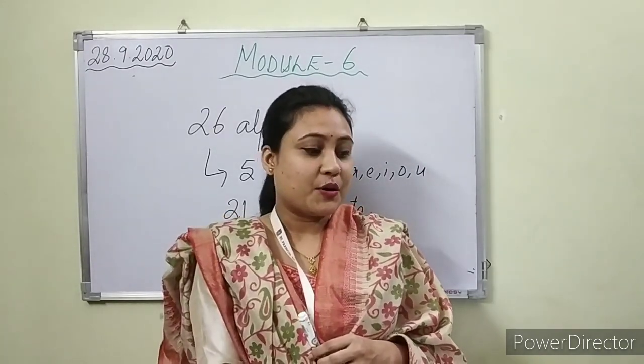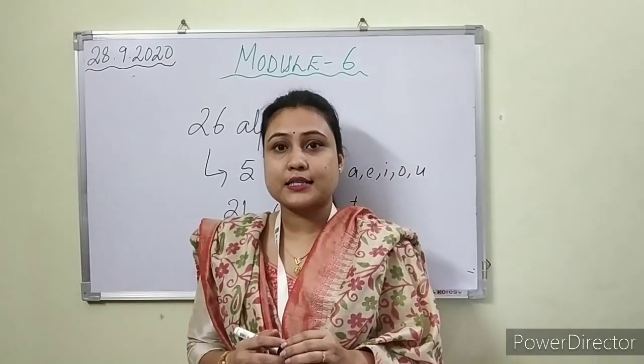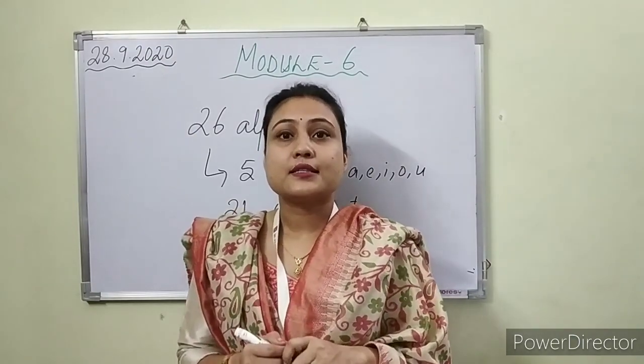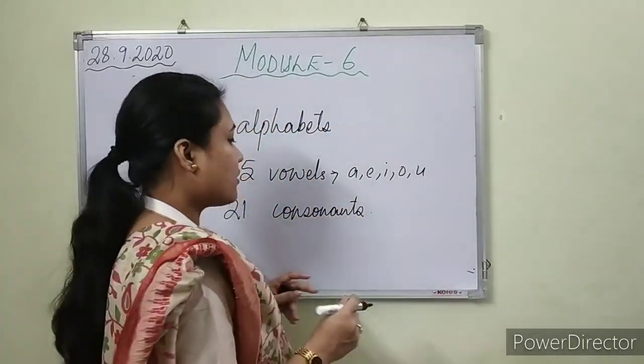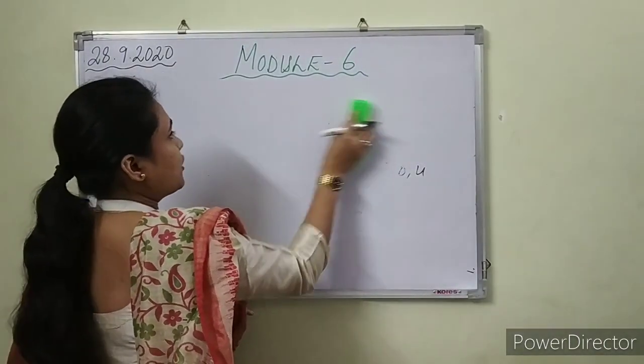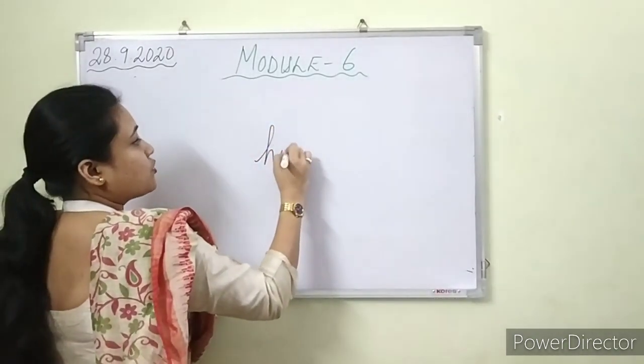Got it? Okay. So my dear students, as I told, we use article AN before any vowel sound. But now check out an example. When I say we use AN before a vowel sound, so, honest.